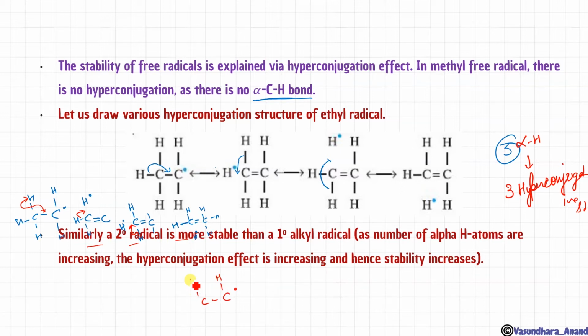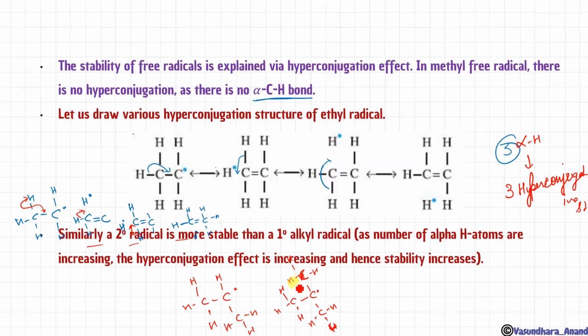Now make it secondary, which we have already done, and if I make it tertiary, what will happen?